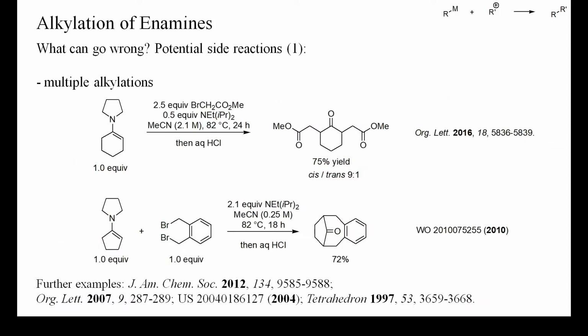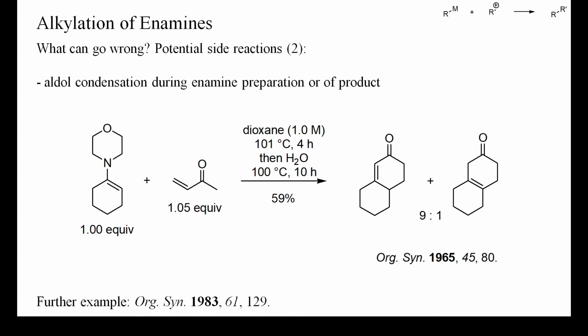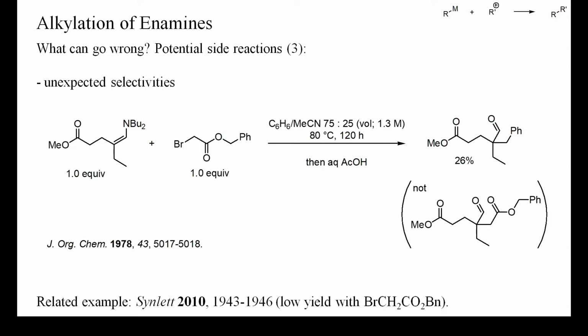Let's have a look at potential side reactions. Because the initially formed iminium salts can be deprotonated by unreacted enamine to yield new enamines, multiple alkylations of enamines are possible. In both these examples, the twofold alkylation was intentional, but these may also occur to a lesser extent without an excess of alkylating reagent or base. A further potential side reaction is the cyclization of products resulting from the alkylation of enamines with electron-deficient alkenes. This is, however, only a potential issue for a relatively small group of products.